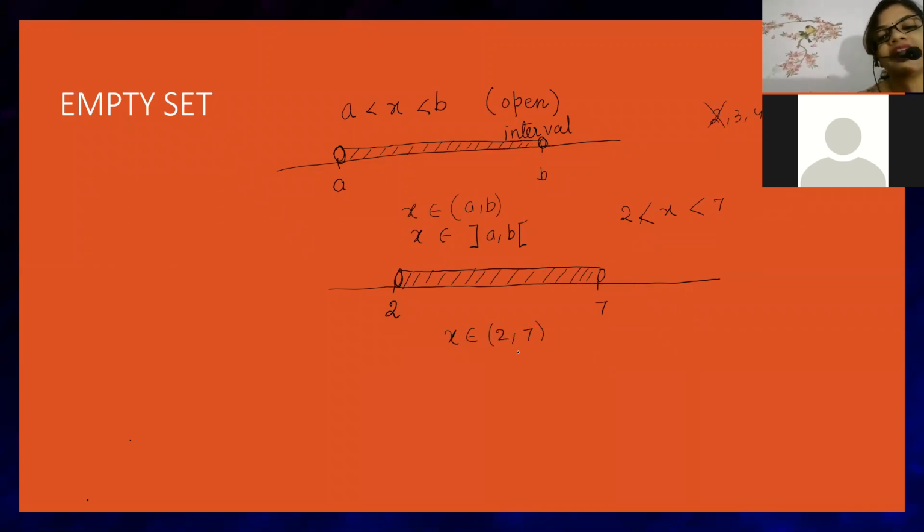That means, beta, x will be any one of the elements 3, 4, 5, 6. x can be any one of these, but x can never be 2 and x can never be 7. That's why we are writing it as an open interval. Open interval means 2 will not be included and 7 will not be included. My children, did you understand this?